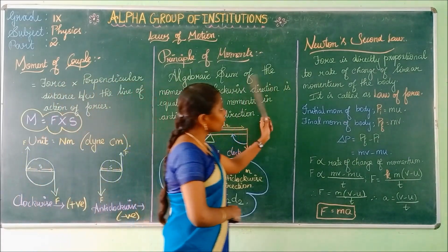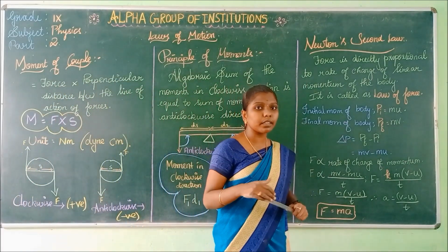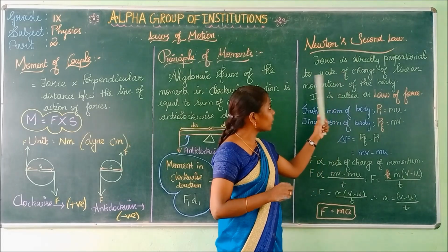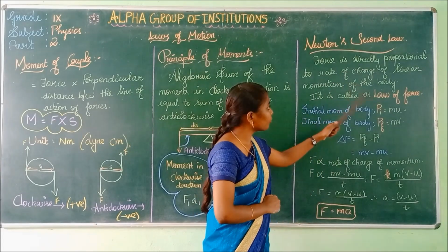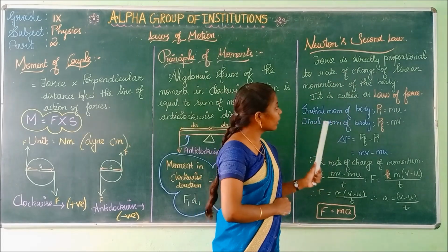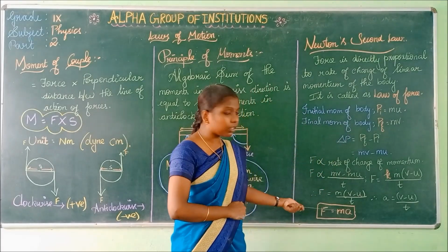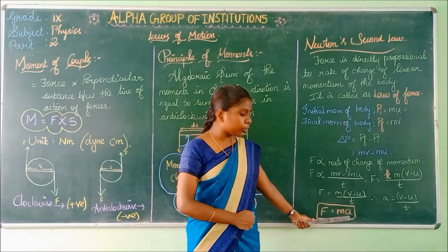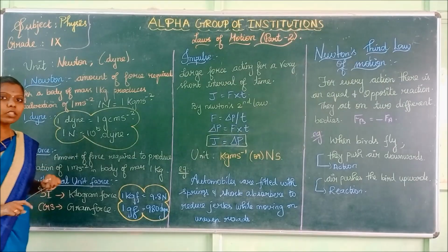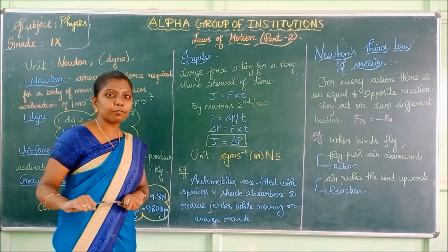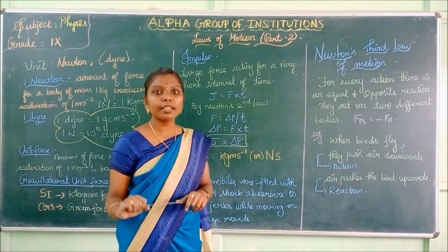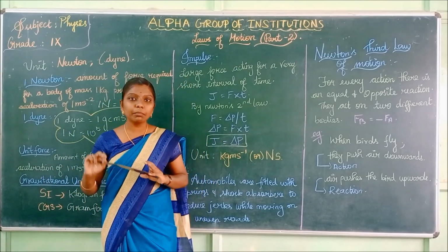Now Newton's second law of motion. What is Newton's second law of motion? Force is directly proportional to the rate of change of linear momentum of the body. It is also called the law of force. Now what is the final equation? F is equal to ma. What is the formula for Newton's second law of motion? F is equal to ma.